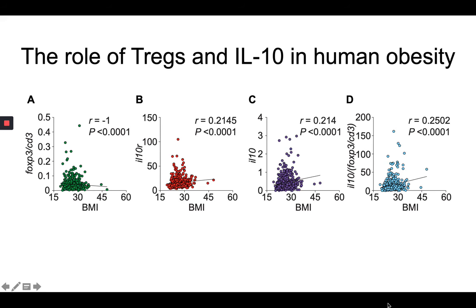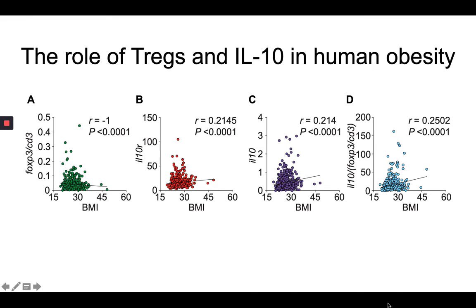So this is really great, but at the end of the day, what we're really interested in is whether or not there's any clinical translational relevance. To address this point, our lab has begun mining public databases to see whether or not we can correlate BMI with adipose Tregs in humans. And what we have here is cross-sectional data from the METSIM study, which is a longitudinal population-based study that performs microarray analysis on subcutaneous adipose tissue from randomly selected Finnish men.